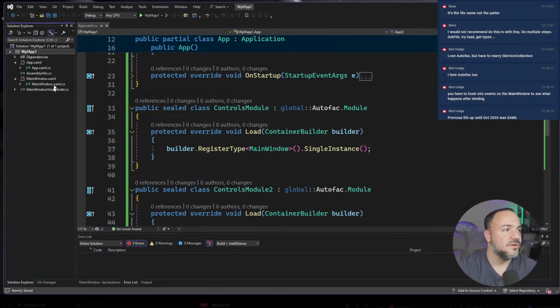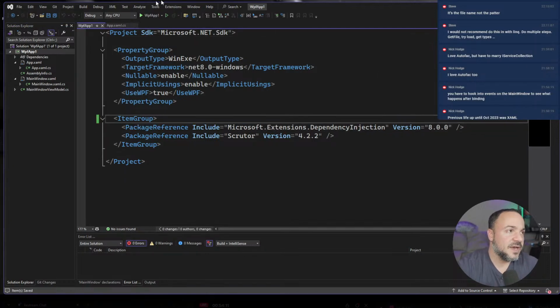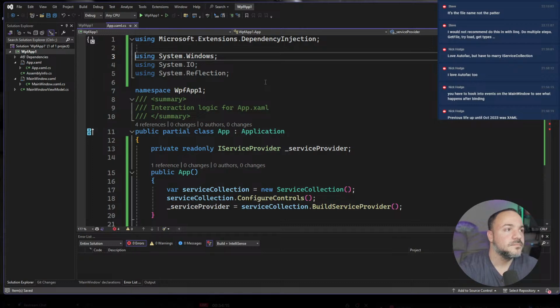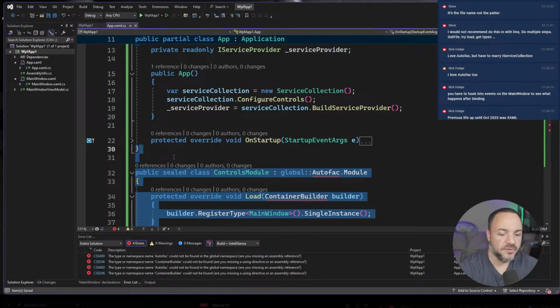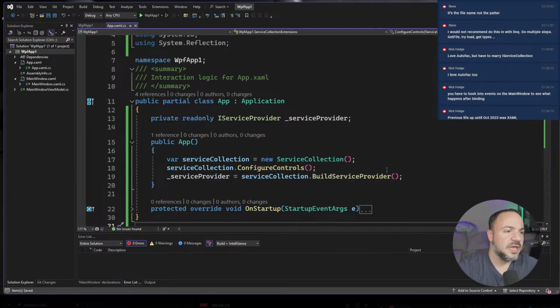So let me go into the project file. We'll get rid of AutoFac because we're not going to be using it. And I think we should be able to try and use Scrutor for that. But I can't remember how Scrutor works. So, one sec.